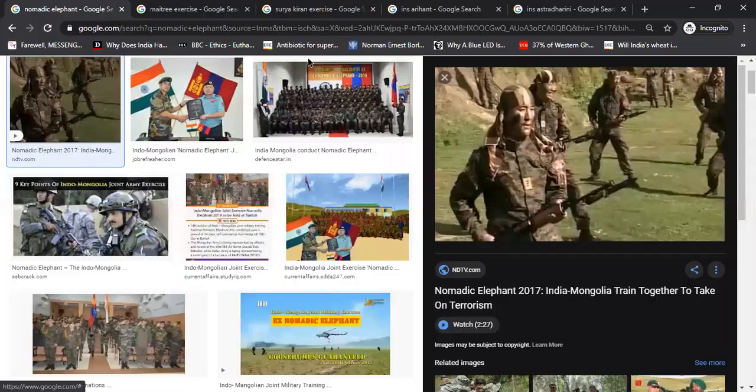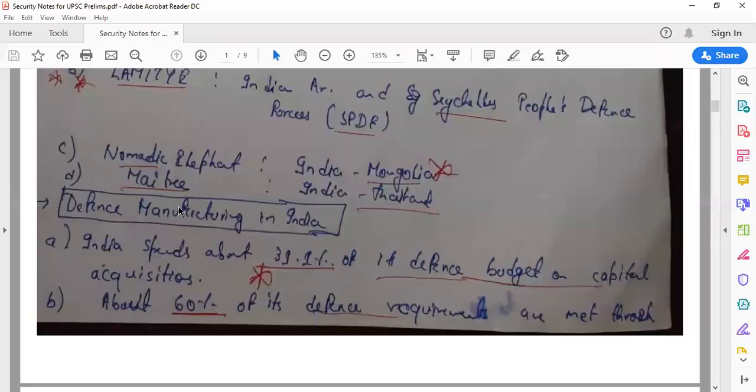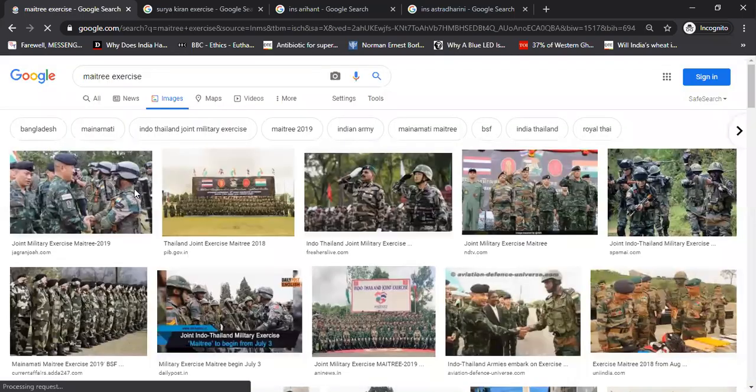So Nomadic Elephant is for India, Mongolia, and Maitree is for India, Thailand. These are very important. Maitree is for India, Thailand. And you people can also tell me Surya Kiran. We'll just see the Surya Kiran exercise also. So this is Maitree between India and Thailand, a joint exercise between India and Thailand, which is called Maitree.